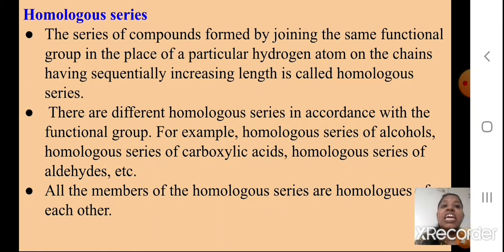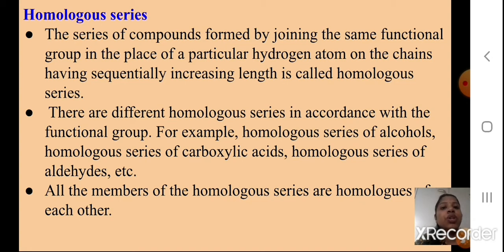There are different homologous series in accordance with the functional group. For example, you have the homologous series of alcohols, carboxylic acids, aldehydes, etc. Whatever functional groups we have now seen.